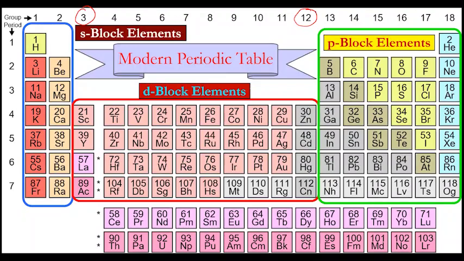Because in the d orbital there are only 10 electrons. Yes, good. Correct, because in D subshell there will be maximum 10 electrons. And 10 electrons from 1 to 10, each will represent 10 different groups. So it will be similar to what we discussed in case of S and P. The group 3 valence electron configuration will be D1, then D2, D3, D4, up to D10.